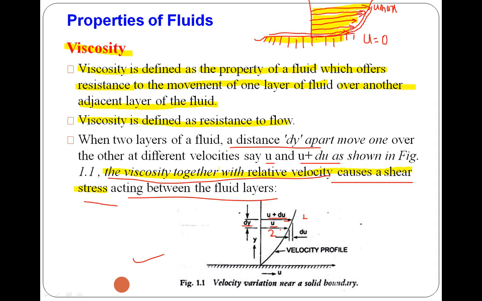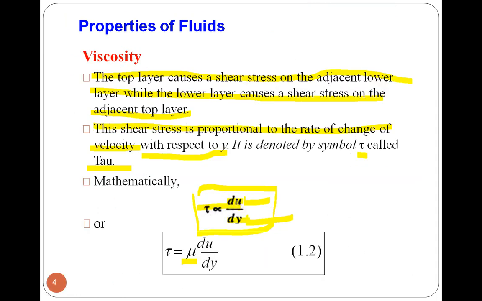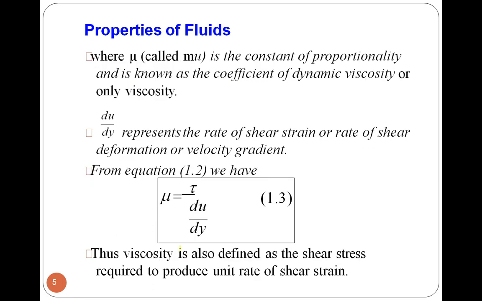Here du is the relative velocity, and that proportionality constant is called mu. That is nothing but the viscosity, or the coefficient of viscosity, or it is called dynamic viscosity.